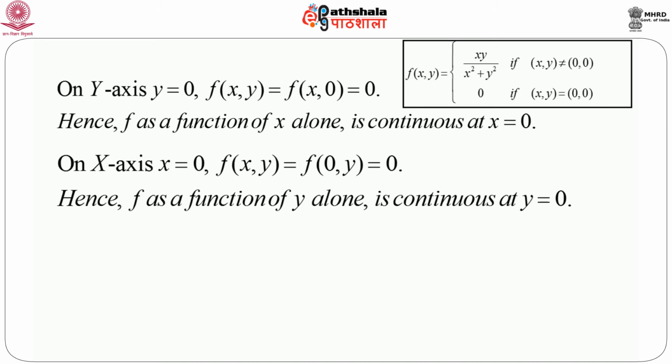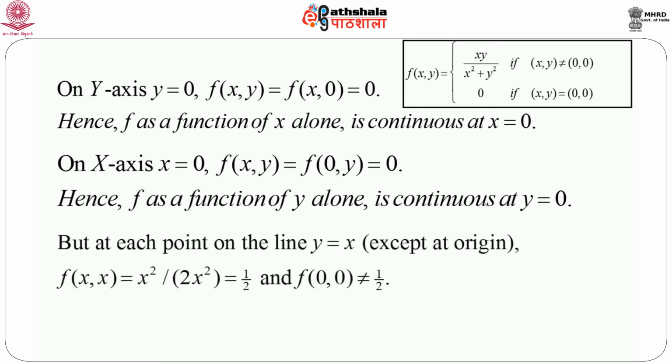Interestingly, at each point on the line y equals x, that means except at origin, f(x, x) equals half for all x equals y, but it is given that f at (0, 0) is 0, that is not equal to half. Hence the function is not continuous at (0, 0).